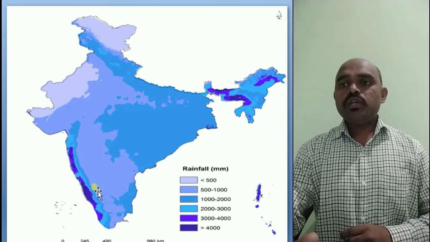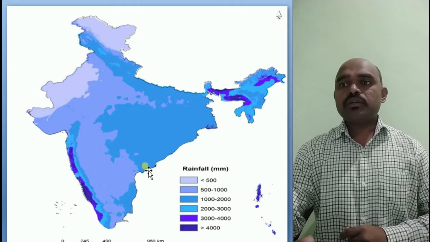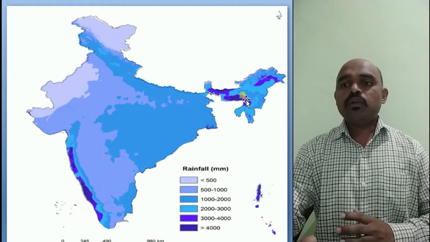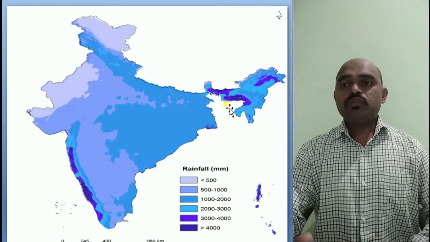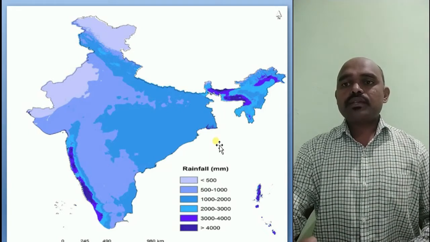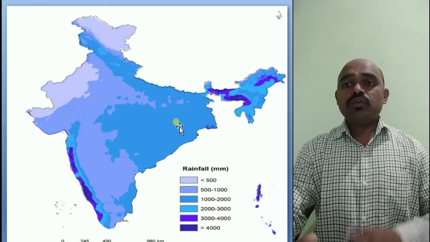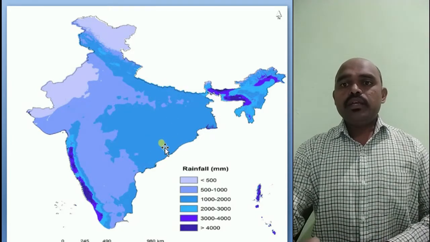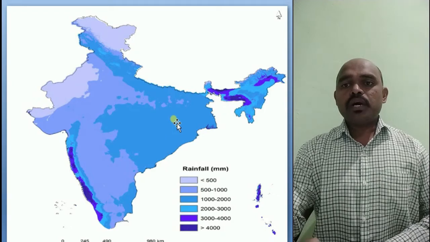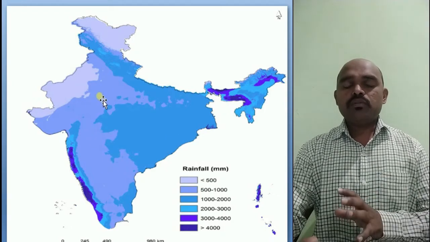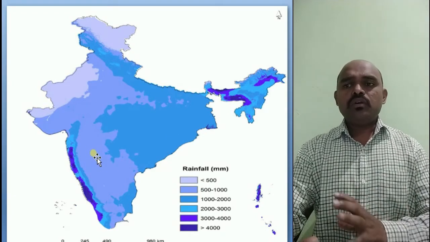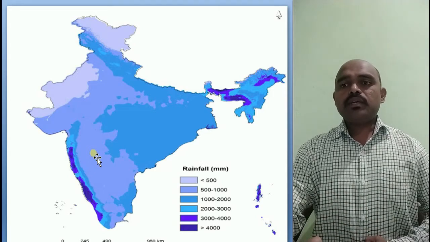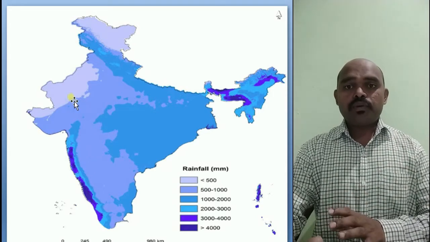Also in the northeast part, the dark blue part which you can see, there we will have rainfall between 3000 to 4000 millimeters, and this dark sky blue part, there we will have rainfall between 1000 to 2000 millimeters. Here the gray part, there we will have rainfall between 100 to 500. And in Rajasthan we will have less rainfall.